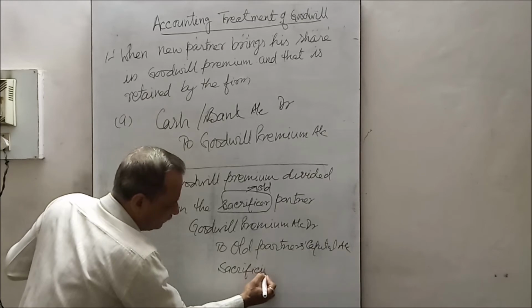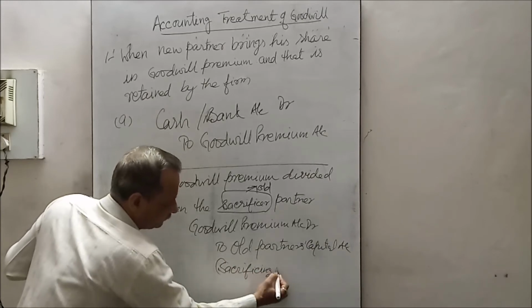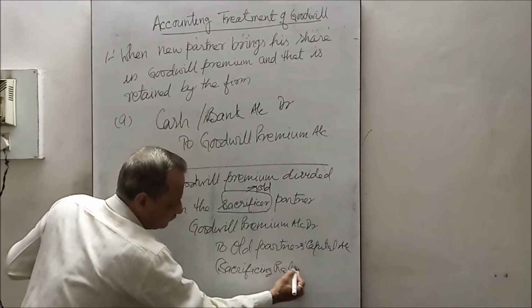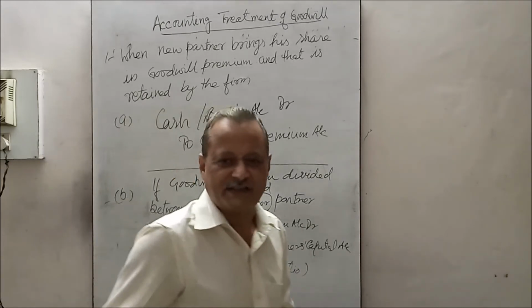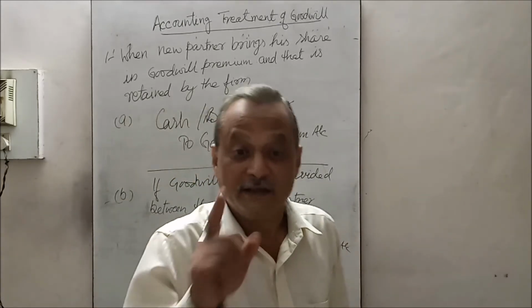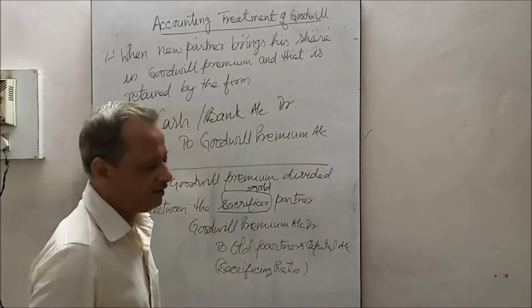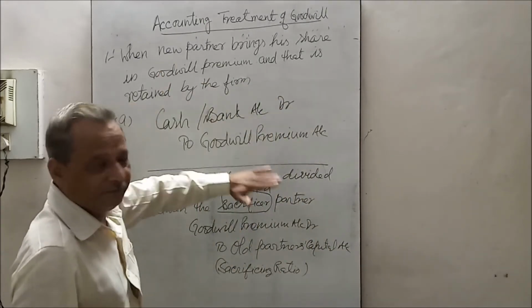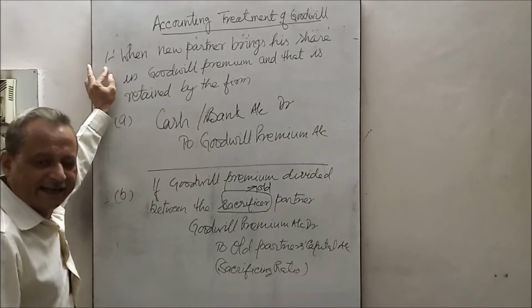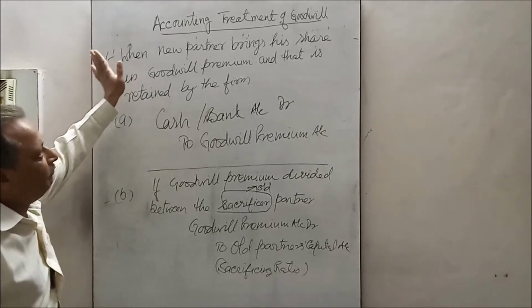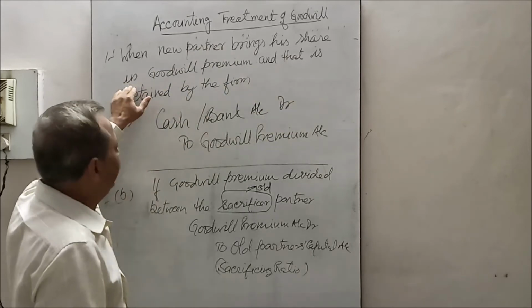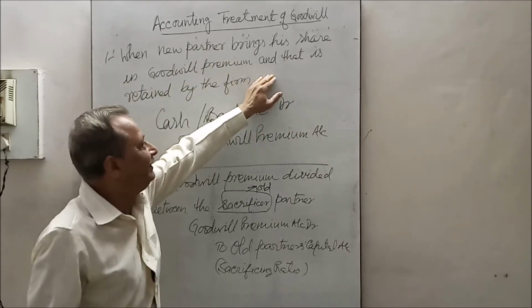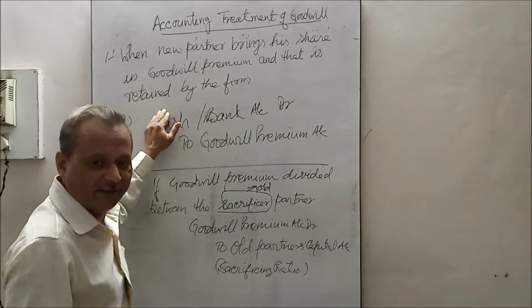Sacrificing ratio. This is the first case. Now, in the same sequence, we will see the second case. The first case is when the new partner brings his share in goodwill premium, and that is retained by the firm.